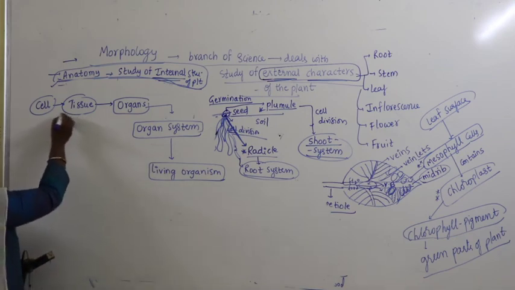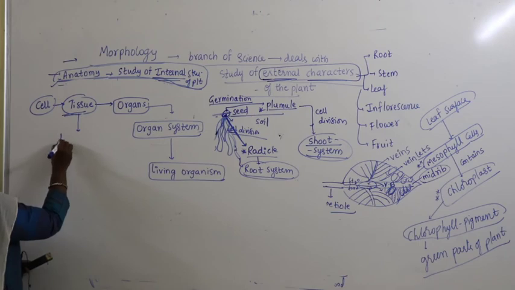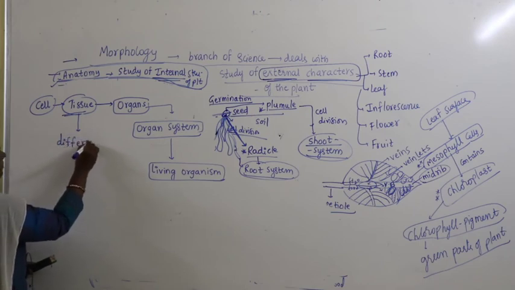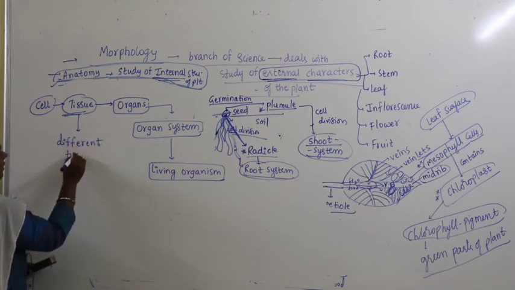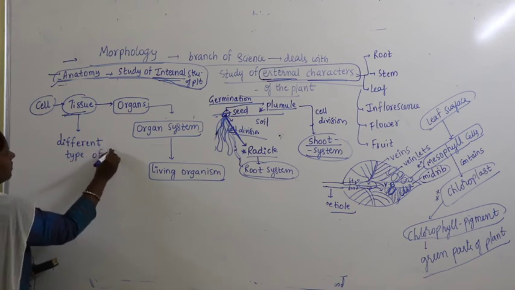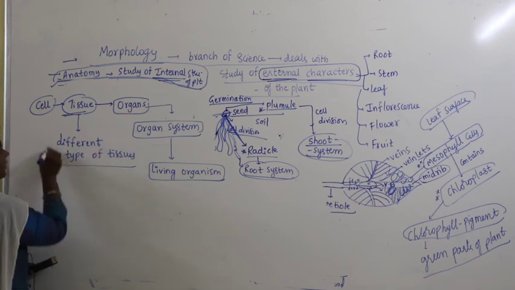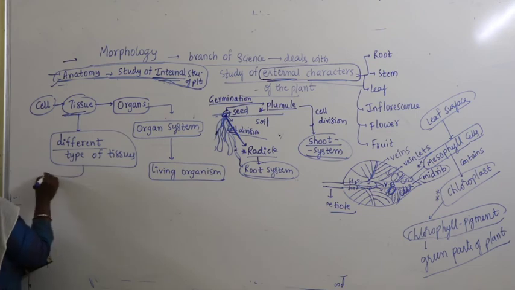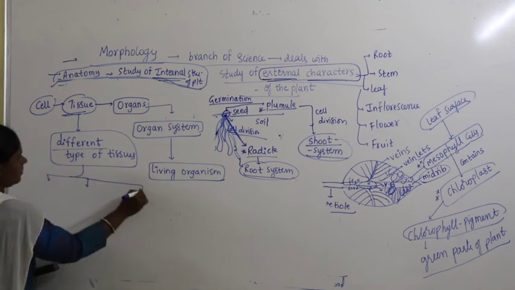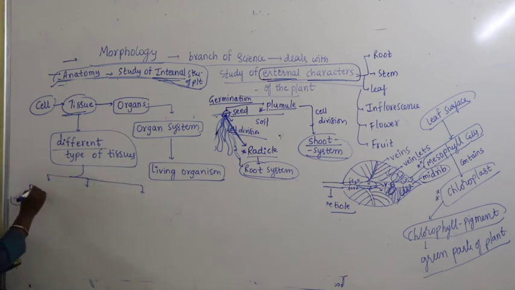So in the case of plants, we find different types of tissues. What are the different types of tissues we find? We find three types. What are they?